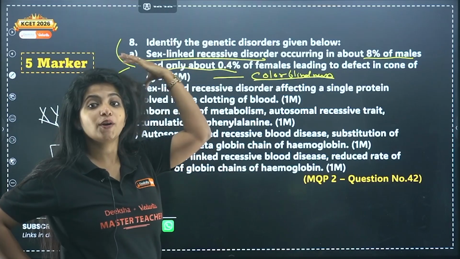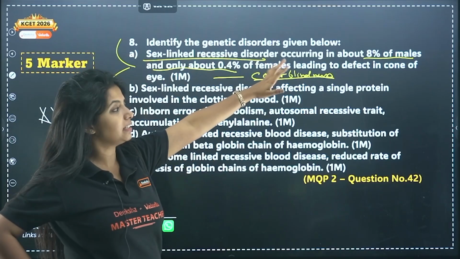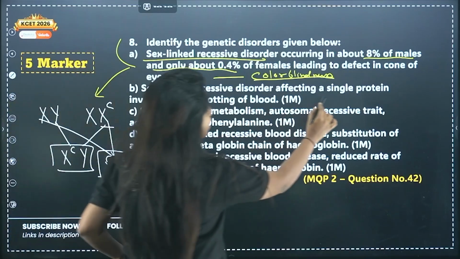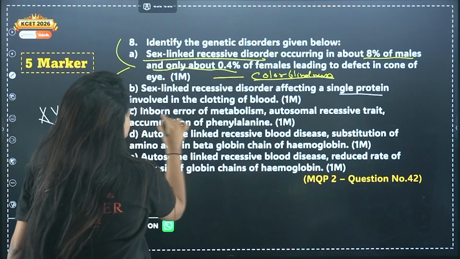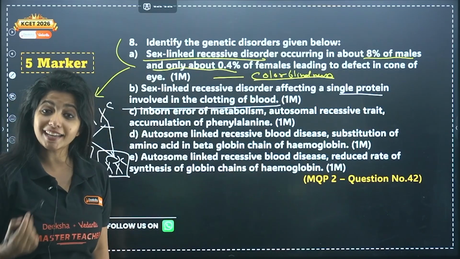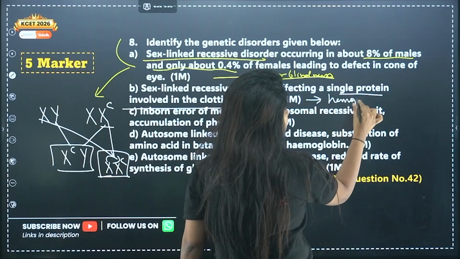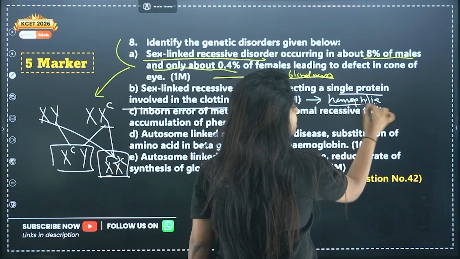Otherwise, we could have also thought about the hemophilia disease, but anyway, that is not going to satisfy over here. Next, X-linked recessive disorder affecting a single protein involved in the clotting of blood. Now, clotting of blood is related to a disease that is hemophilia. Ma'am, what happens in hemophilia?